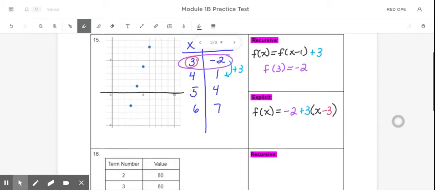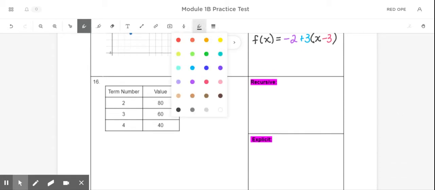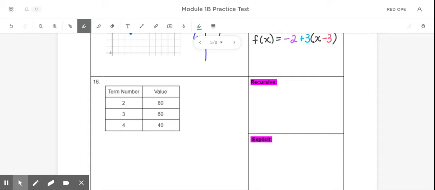Now, the second problem on this page already gives you a table, so part of the work is already done here for you. The first step here would be to just find the pattern. So the pattern would be -20 each time, which means for my recursive, I'm going to again start it the same way. So I would have f of x equals f of x minus 1. You could use other variables.